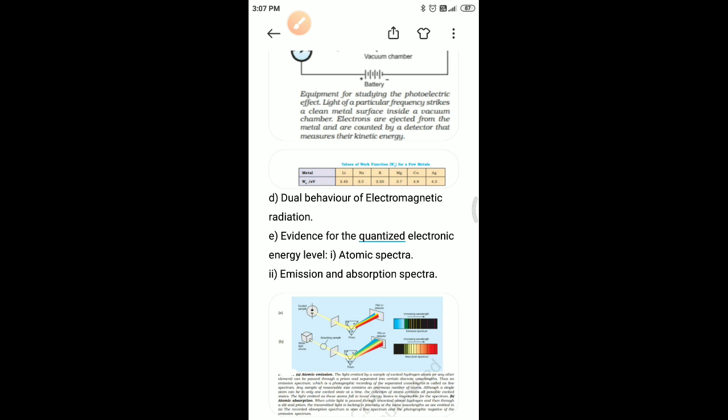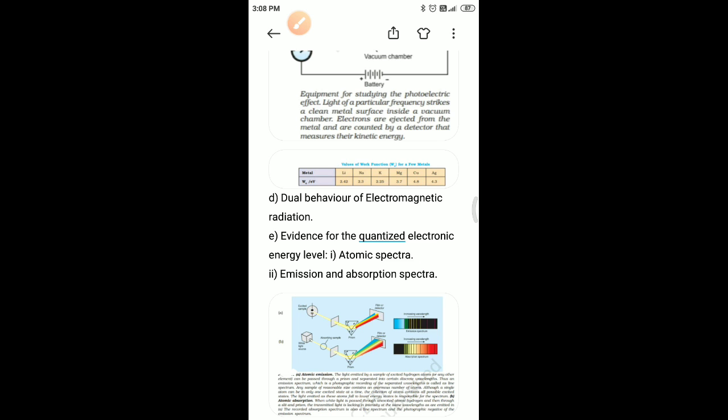First of all, the energy E of a 300 nanometer photon: hν is equal to hc divided by lambda. h is Planck's constant, c is the speed of light, and lambda is given by the problem itself, 300 × 10^-9 meter. Substituting all these values: h is 6.626 × 10^-34 joule second, c is 3.0 × 10^8 meter per second, divided by lambda, 300 × 10^-9 meter.